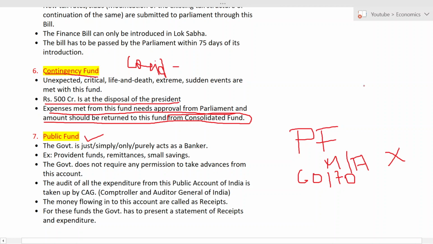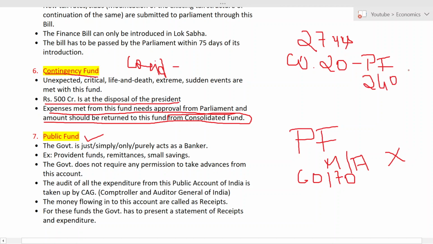Okay. Now, what will happen to this money? Who will take this money? Suppose I am working. Let us assume that I am 27 years old, just an example, okay? I am 27 years and I am working in a company. Now, each month they will deposit 20 rupees to my PF. Just an example again. If it is 20 monthly, for a year it will be somewhere like 240 rupees, right? 240 per year. Now, who will take this money? Of course, it is the government who will take the money.